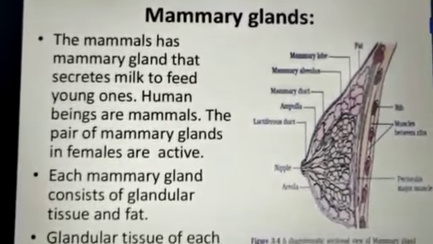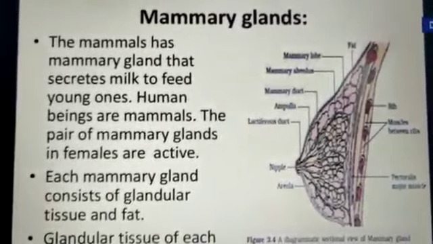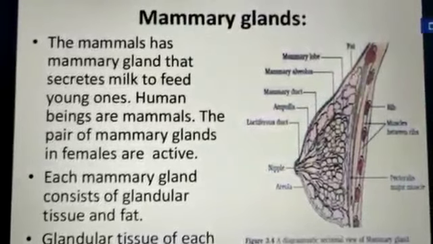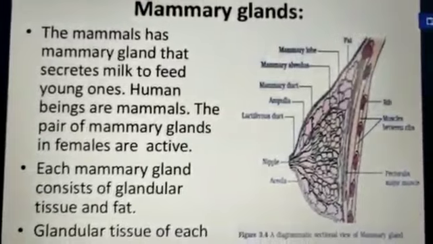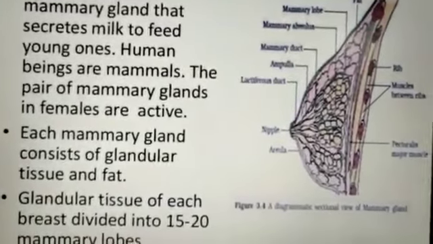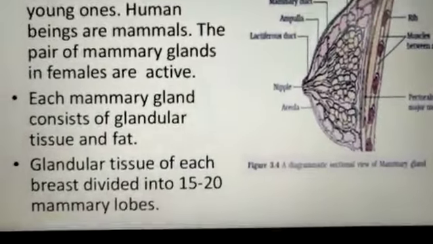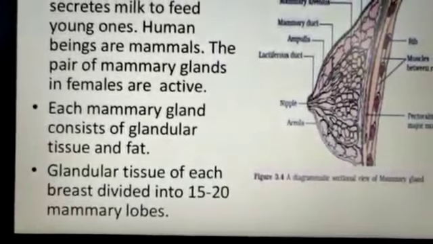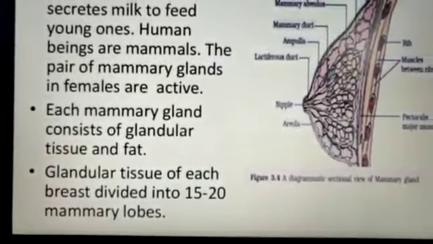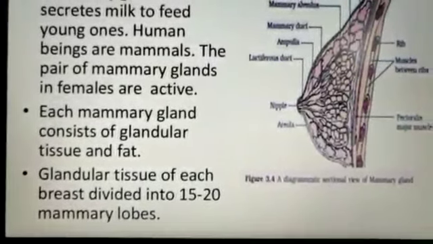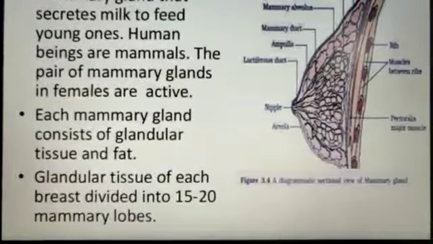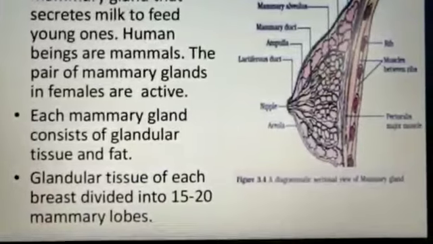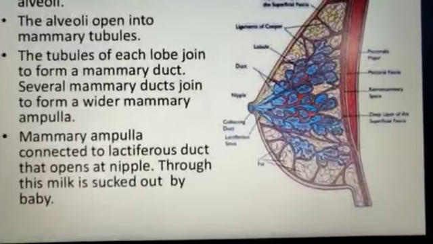So we must know the structure of the mammary gland. Human beings are mammals, and a pair of mammary glands is present in the females, which are very active. Once the female child attains maturity, the gland starts developing. Each mammary gland consists of glandular tissue and fat tissue. The glandular tissue of each breast is divided into 15 to 20 mammary lobes.